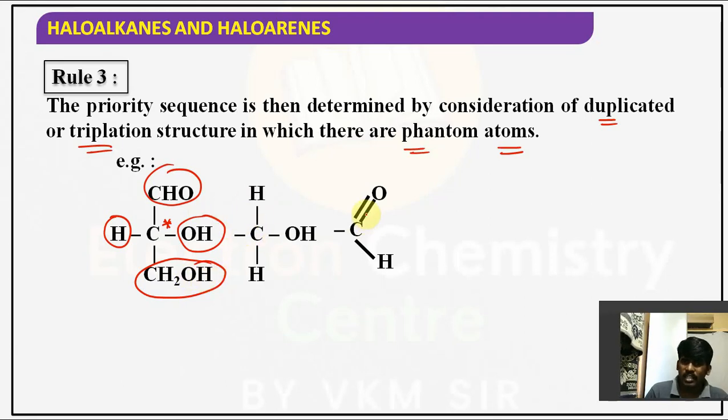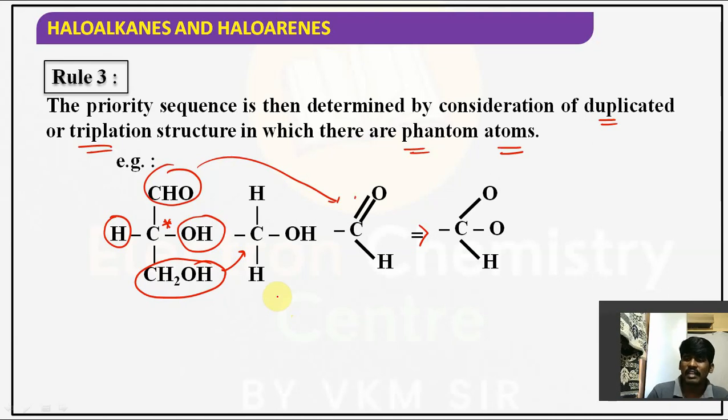But CHO, how do you write it? C double bond O, H. This is the group they have given. Here there is a double bond, C double bond O, and obviously that double bond is equivalent to 2 single bonds. COOH. Now it would be very easy to give the numbering.